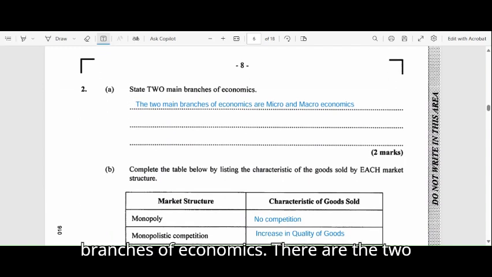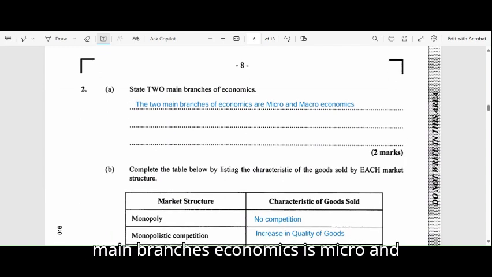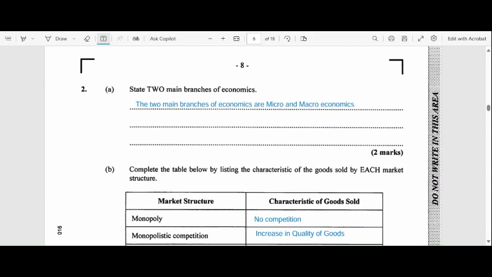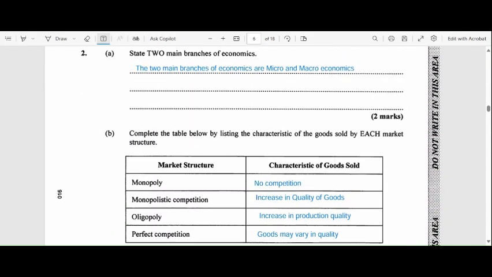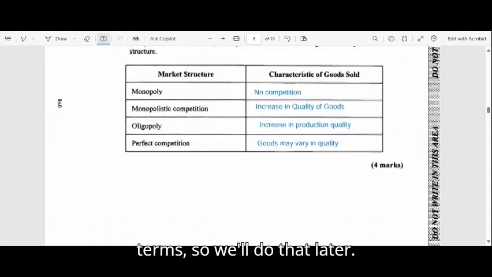So state two branches of economics. The two main branches of economics are micro and macroeconomics. I'll do a separate video explaining these terms, so I'll do that later.